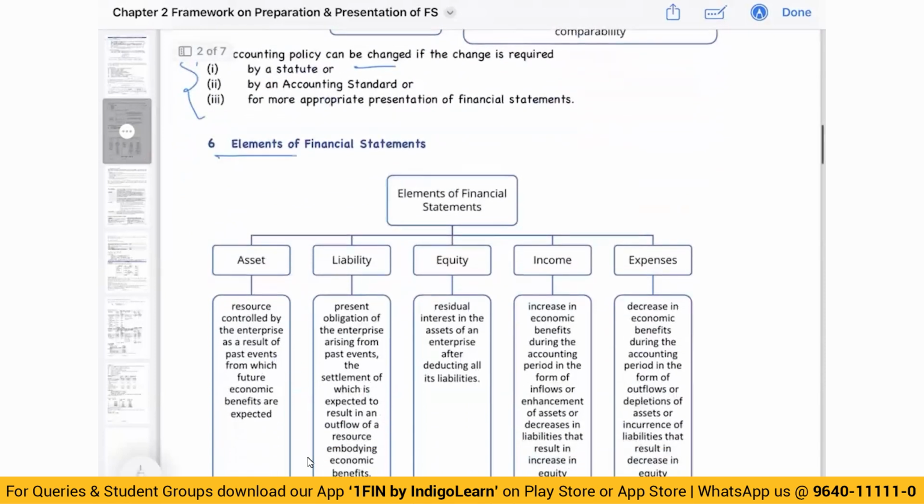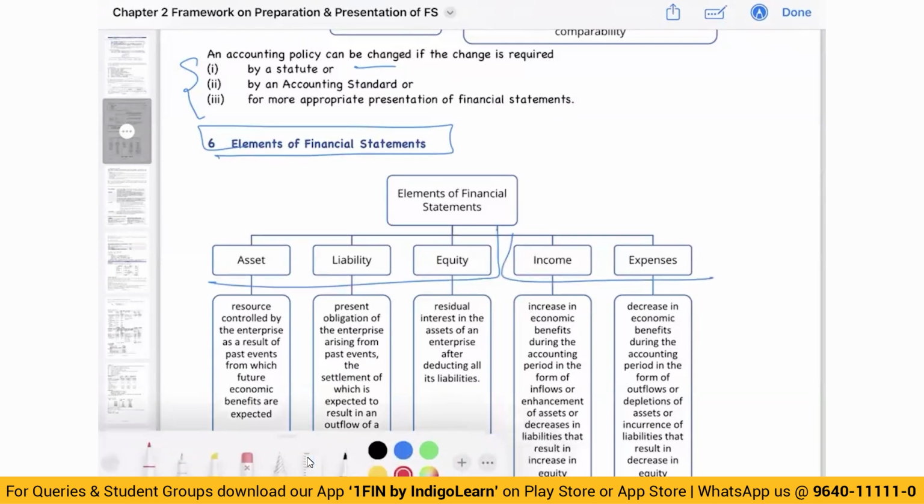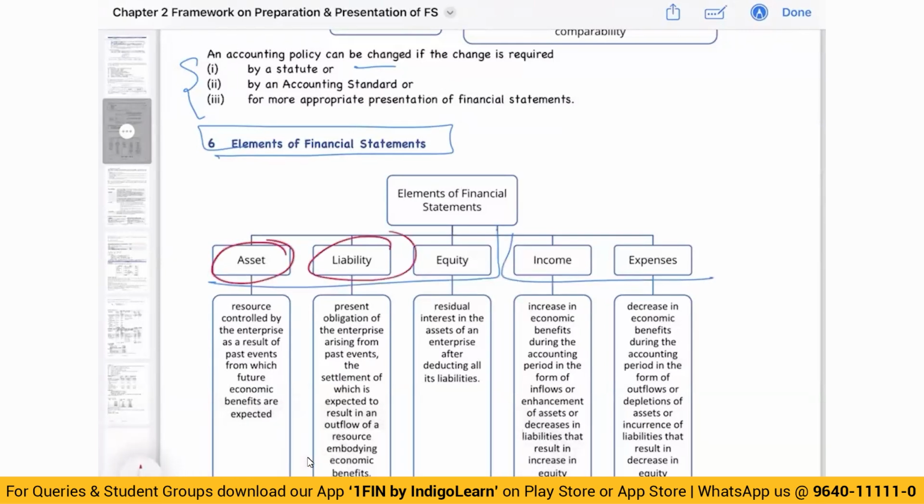Then comes elements of financial statement. What are the elements of financial statement? Elements of financial statements are basically balance sheet elements and P&L elements. Balance sheet elements are assets, liabilities, and equity. Assets is equal to liability plus equity. This is the accounting equation. Then you have income and expense. Income minus expense gives you the profit.